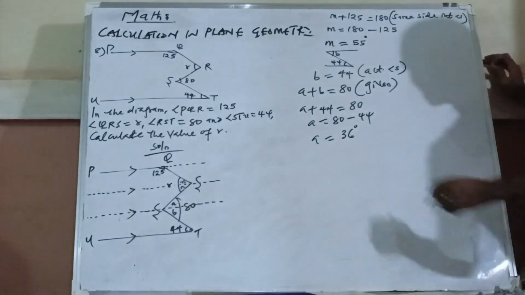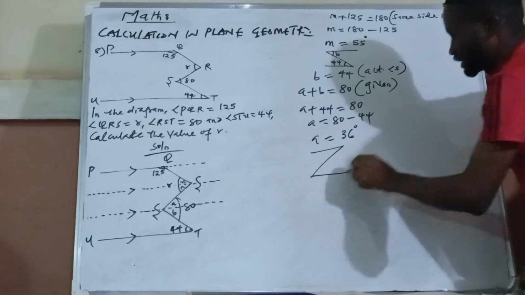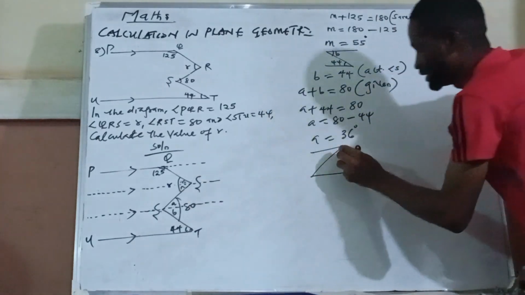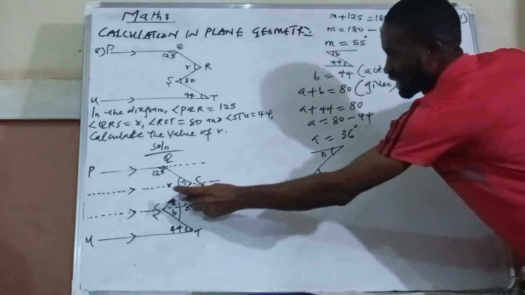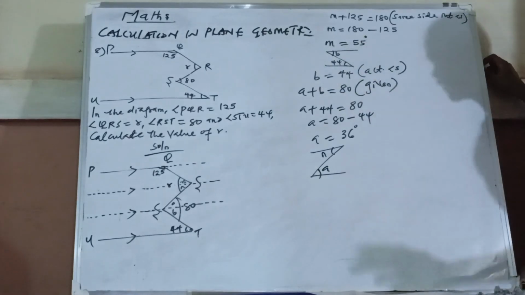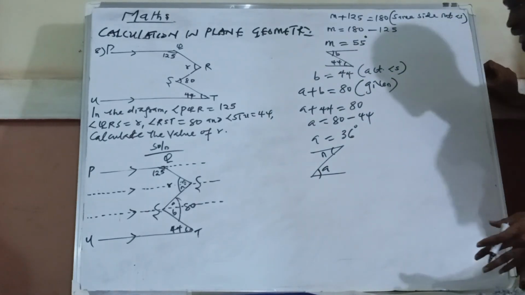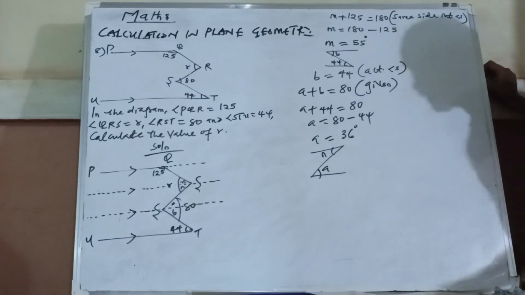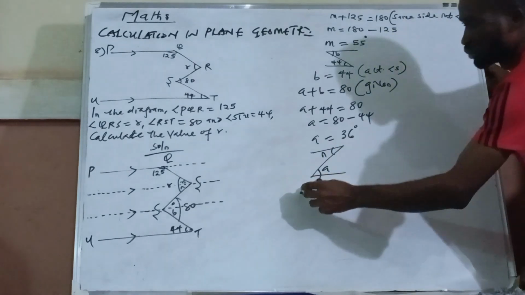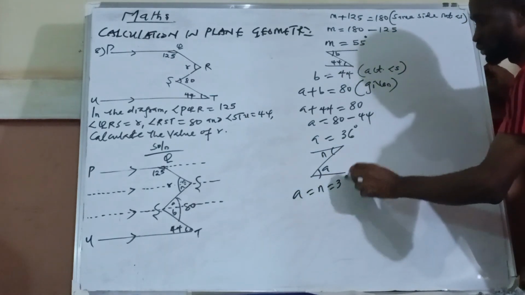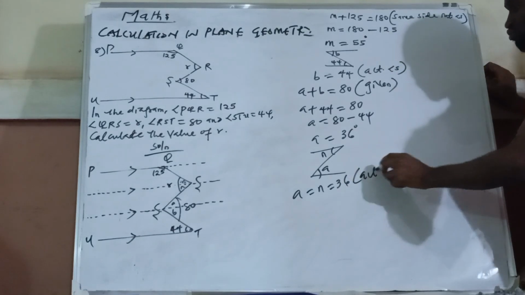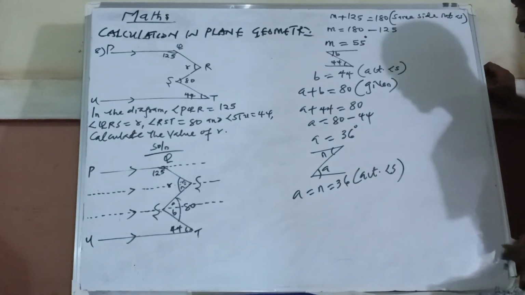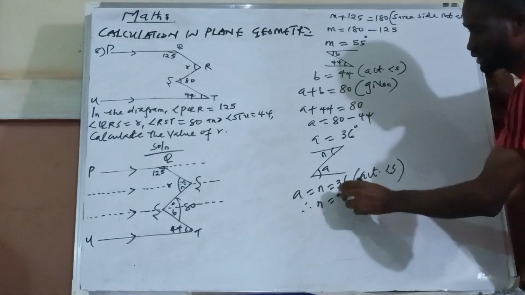Now I have another Z formation again. Here this angle is N, and this angle is A. You can see how we are getting this thing, precept upon precept, line upon line. So I know A to be 36. Now automatically I've gotten my N. So A is equal to N, which is equal to 36. What is your reason? Alternate angles. So I will say therefore N is equal to 36.